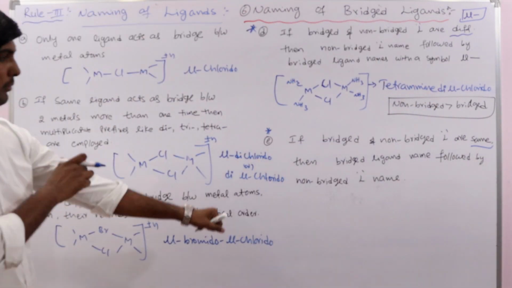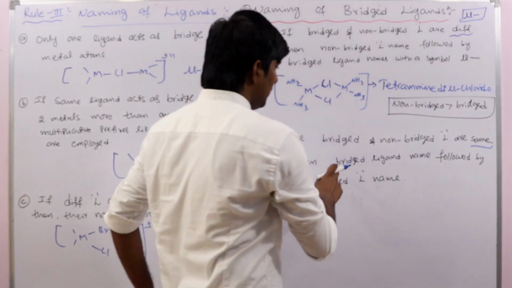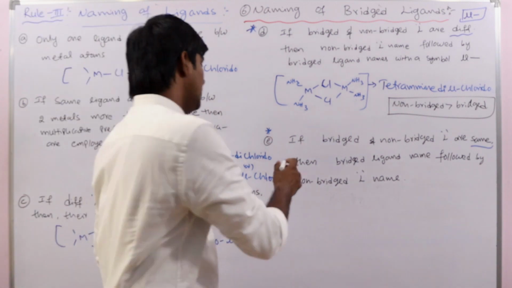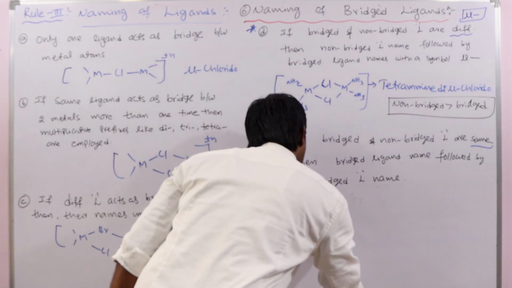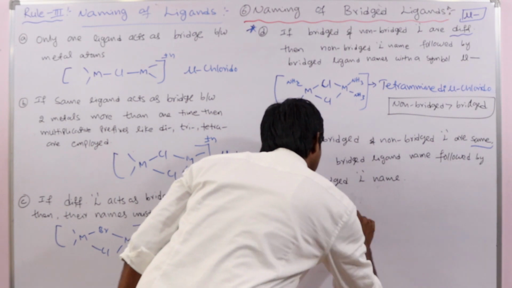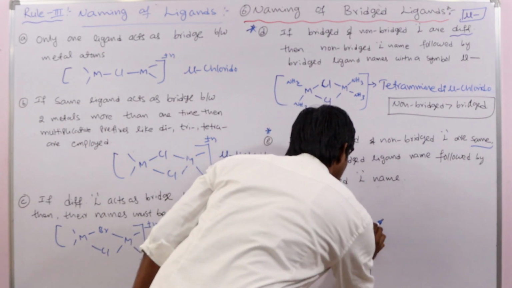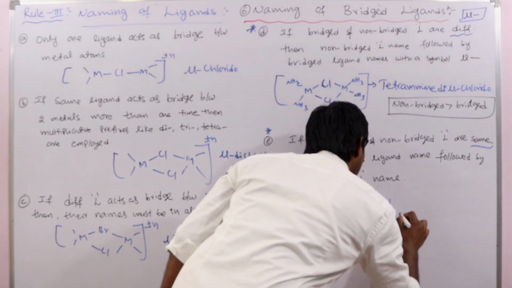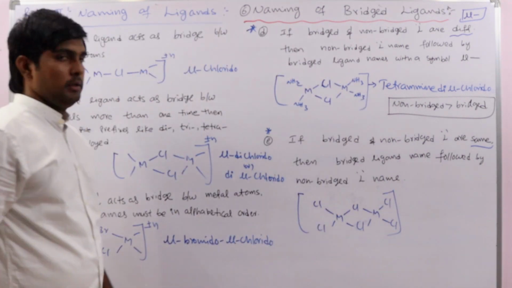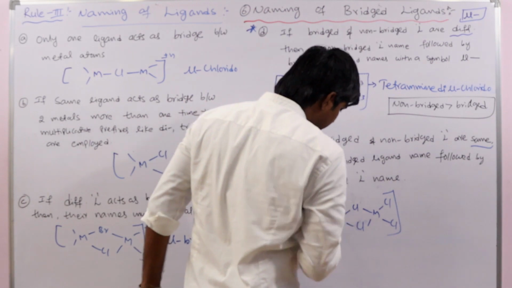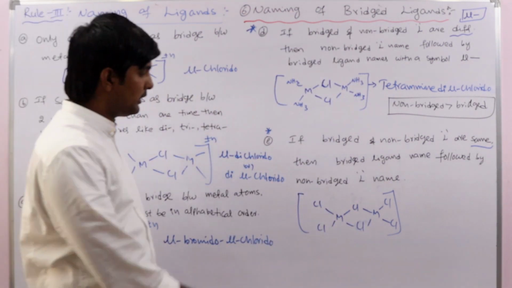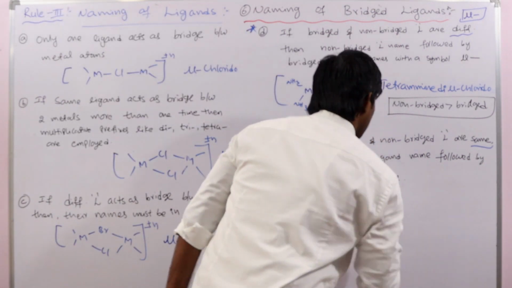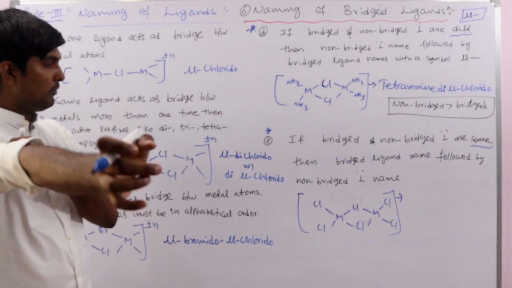Okay, next, suppose bridged and non-bridged ligands are the same. Then the bridged ligand name is followed by the non-bridged ligand's name. For example, see here, bridged and non-bridged ligands are the same. So what is its name? In this case, whose name do we have to write first?